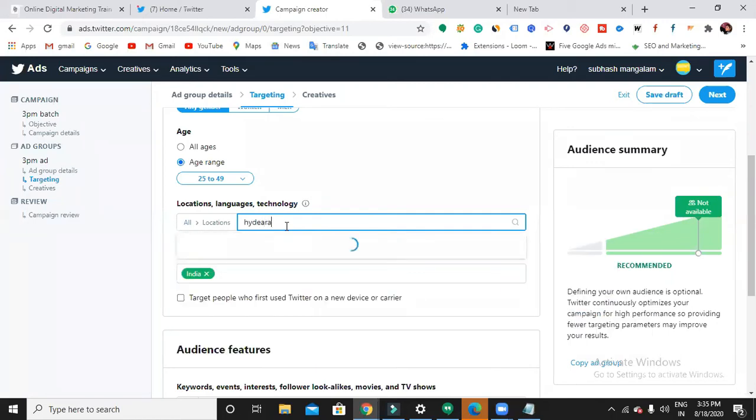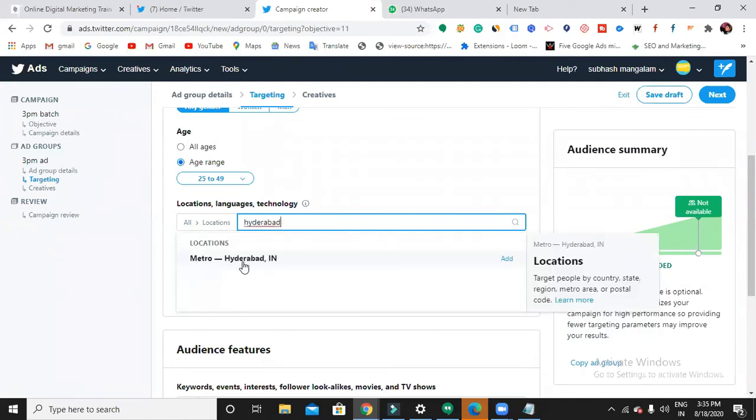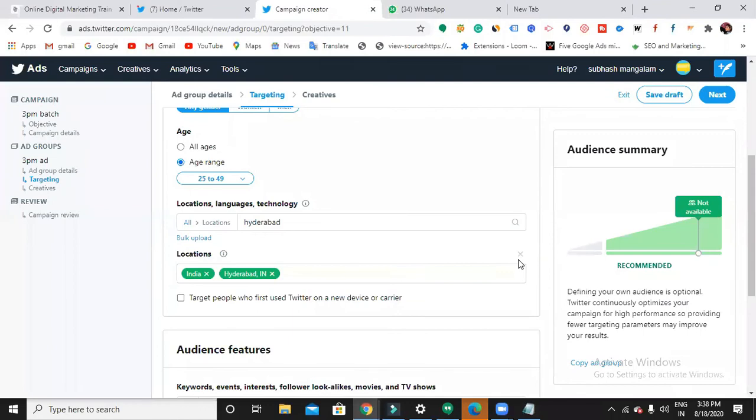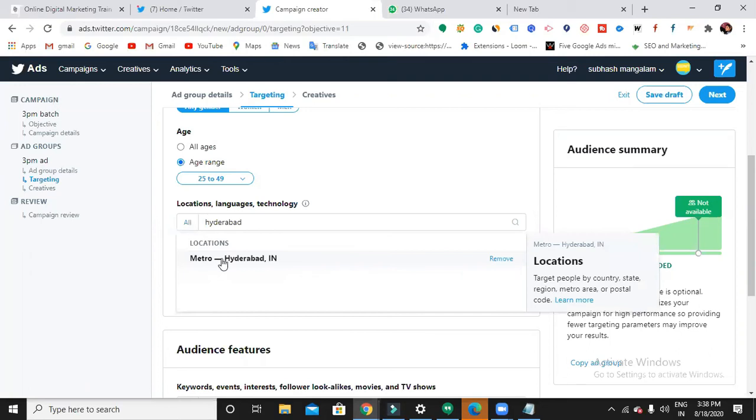Let's say Hyderabad. I just choose Hyderabad. Add. So which thing have I chosen? I have just chosen the location. If you want to go back, just click on this all.